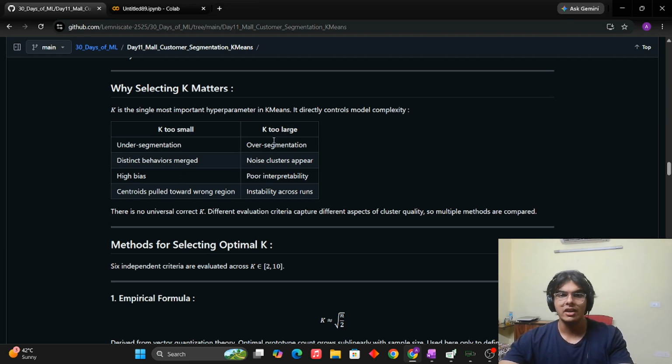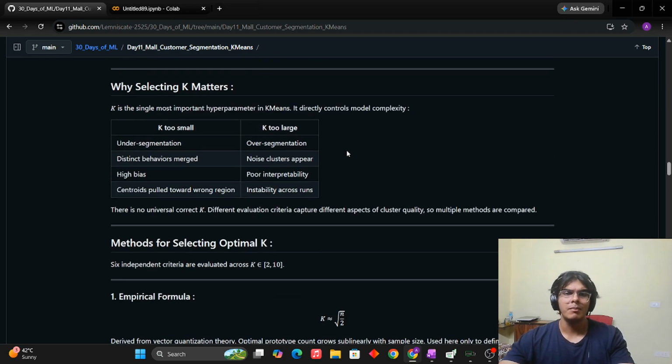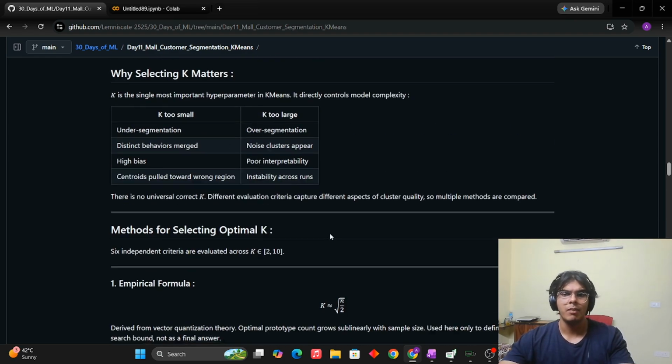If k is too large, it will lead to over segmentation, which means sort of like an overfitting case. Noise will appear, and basically the clustering algorithm will start learning from the noise as well. Interpretability won't be as clear, and the model will ultimately become unstable. This is simple. This is why the k value becomes very important.